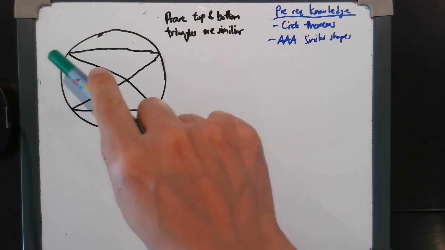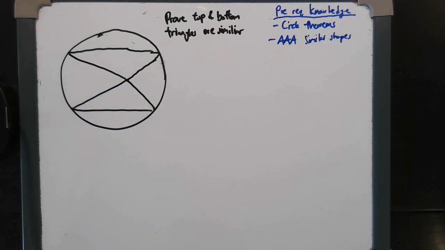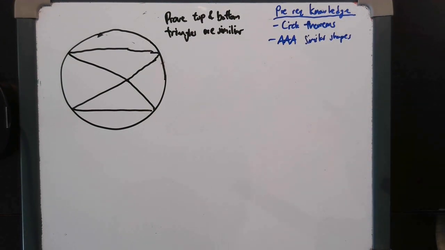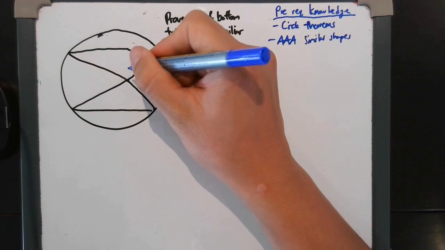And these are both straight lines. Okay, so the only prerequisite knowledge is circle theorems, and you only need to know one of them, which is angles from the same segment are equal, and how to prove similar shapes with angle, angle, angle. Okay, so I'll try and use all the colors I have, my colored pens, to show you this.